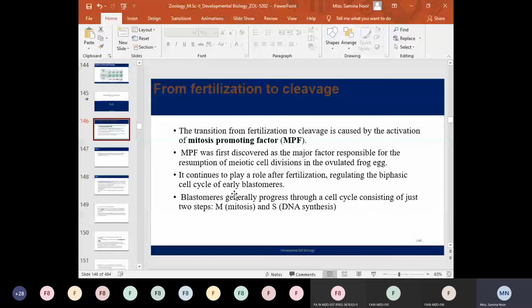So it means the early blastomeres don't have G1 or G2, the gap phases. They just consist of the M phase, which is the division phase, and the S phase. In this case, the interphase only consists of the S phase, or DNA synthesis phase. That's why we say that early blastomeres have only the M phase and S phase. So they have a biphasic cell cycle.